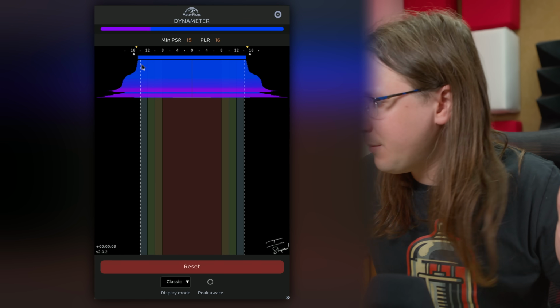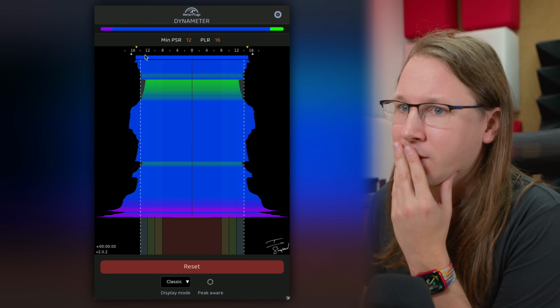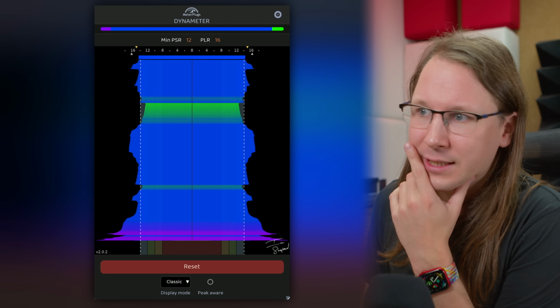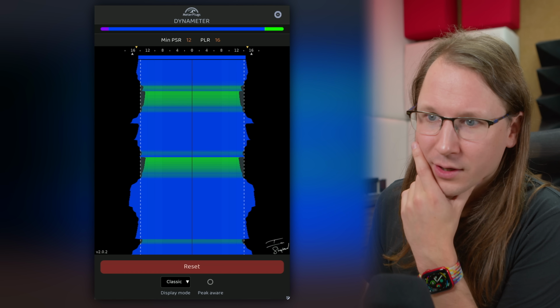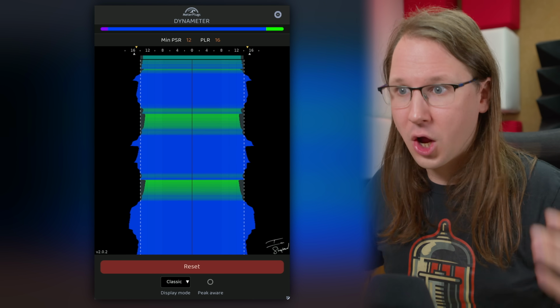And this limit is basically set at your goal. If you're going for a more limited and compressed track, you can set the limits differently in Dynameter. As you can see, during this part, we are really wide in dynamic range. We can see this in the waveform as well. It is very much going up and down.